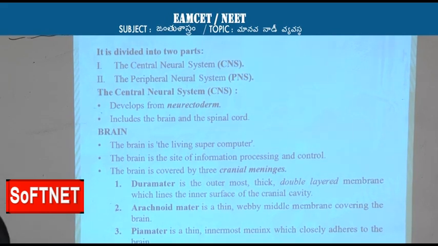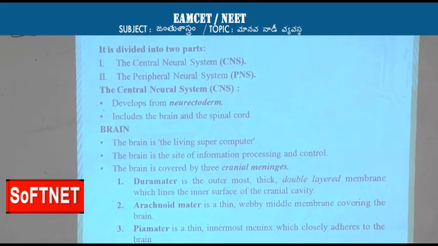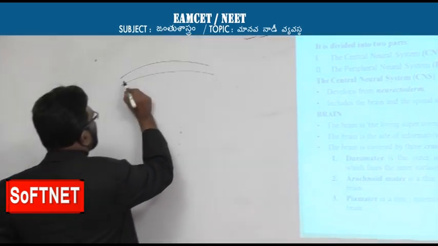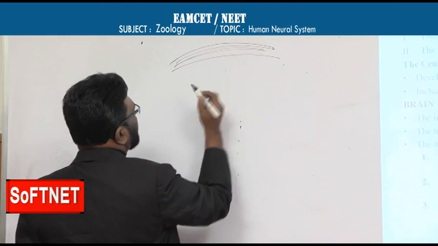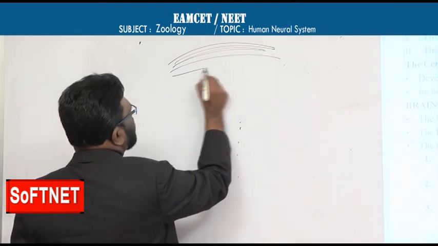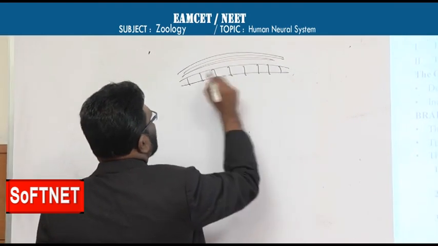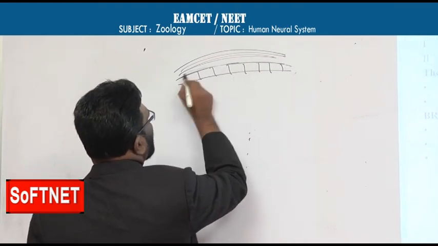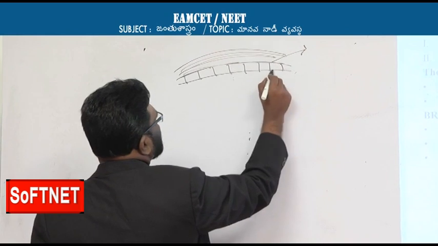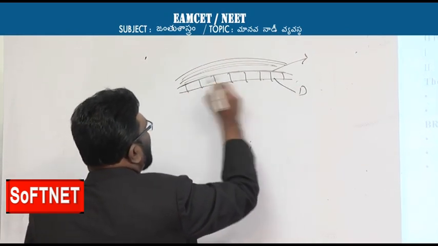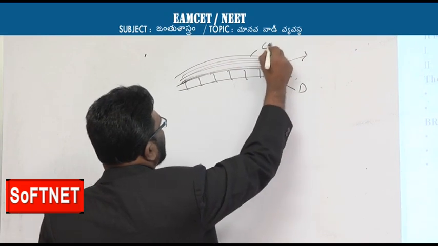If this is the cranial cavity, and this is the cranial bone, and if you observe, this is dura mater, this is the inner border of the cranial cavity, and the dura mater lines the inner surface of the cranial cavity.